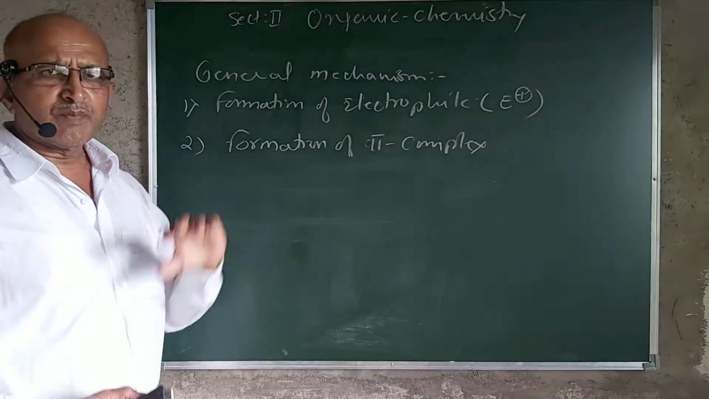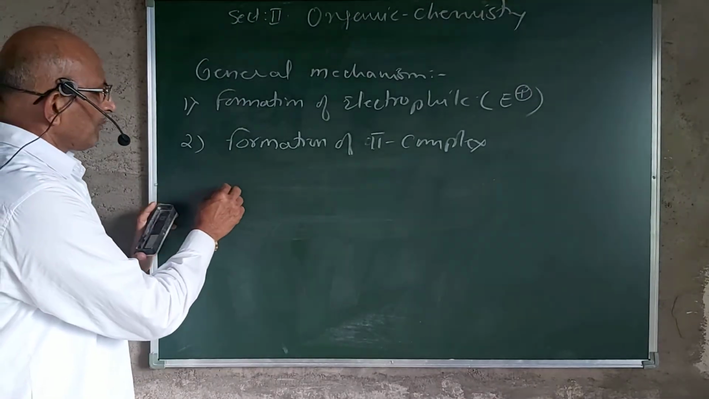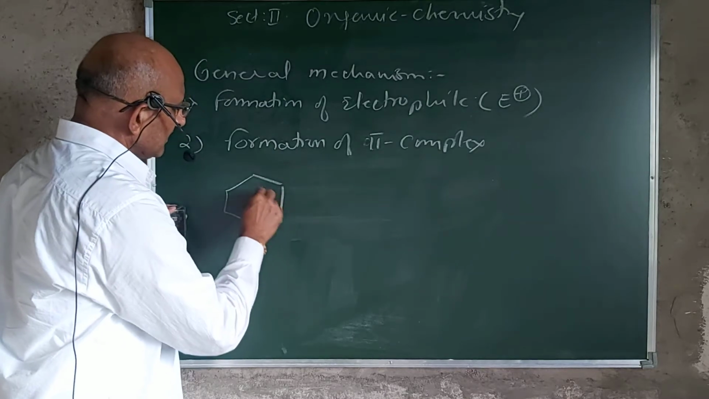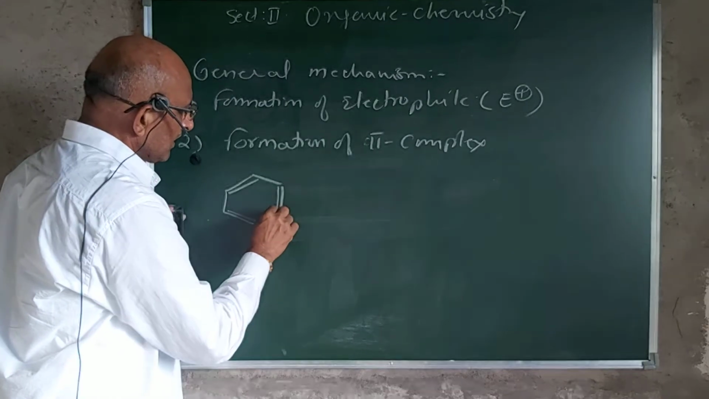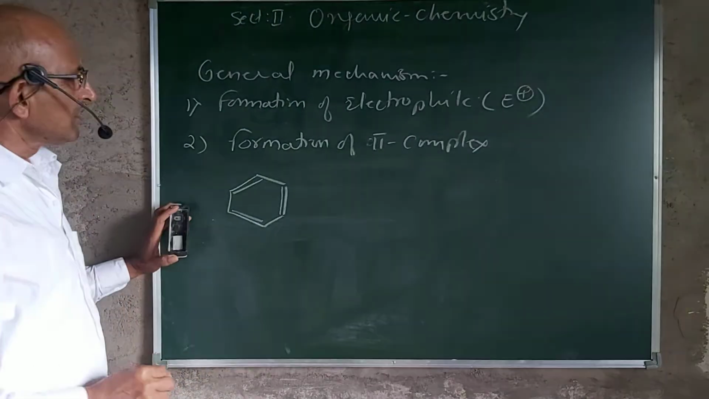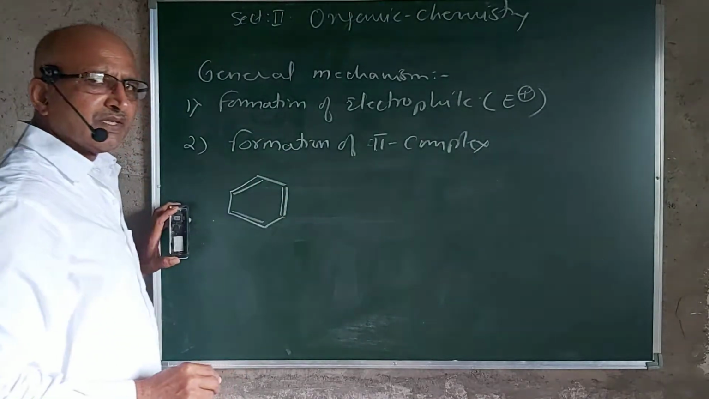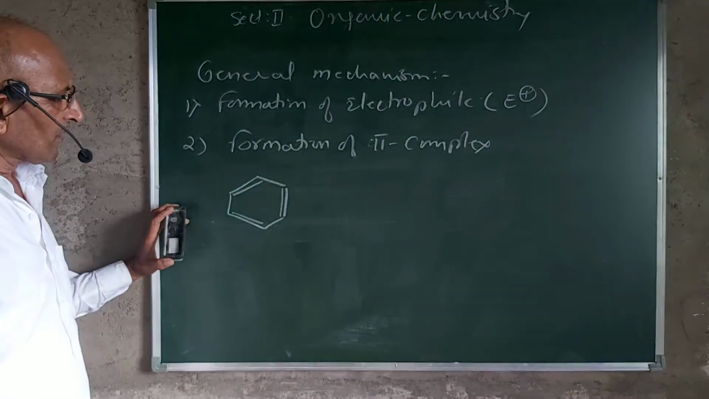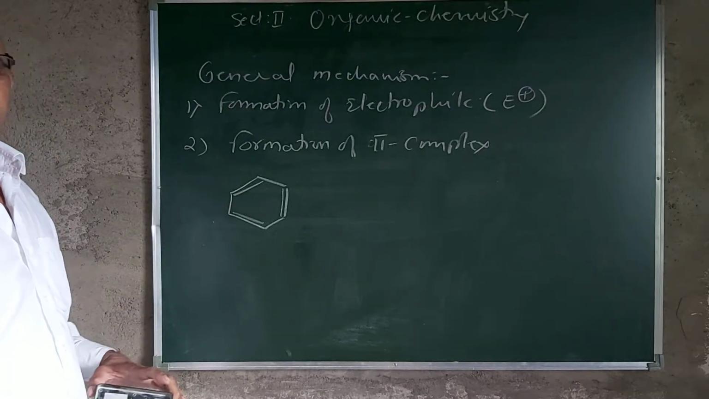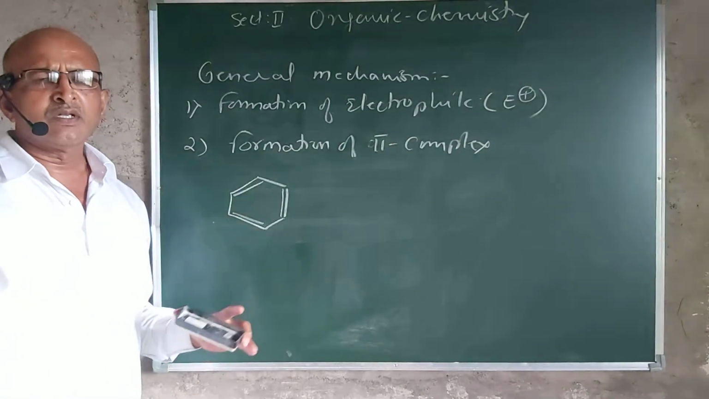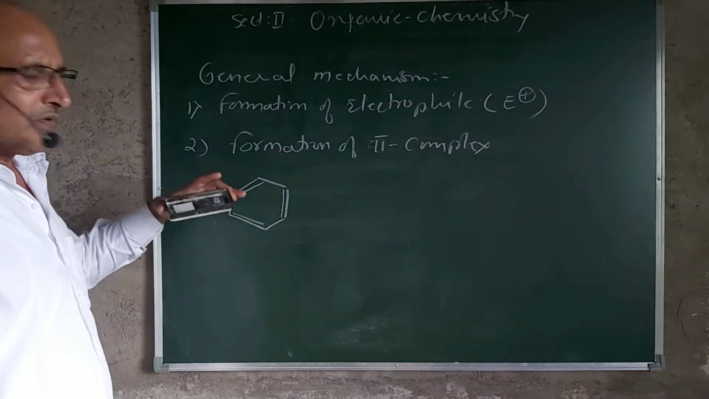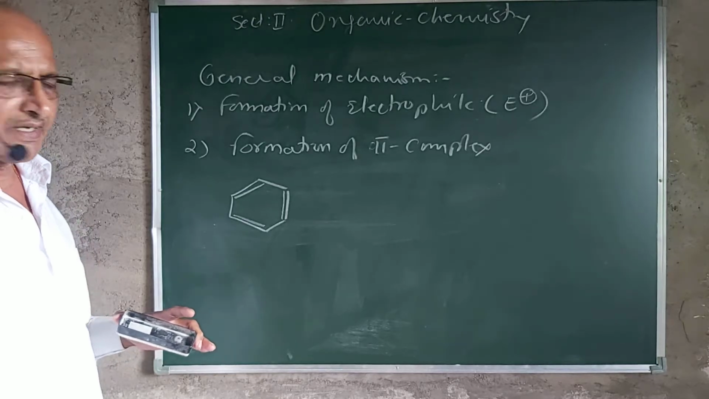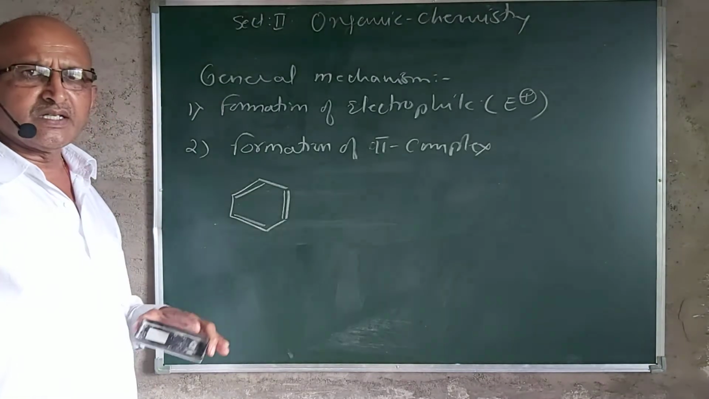The second step is the formation of a pi complex. Now, what is the pi complex? As we have studied the properties of benzene, benzene contains 3 pi bonds, which means there is a presence of 6 pi electrons. Any one of the hydrogen atoms is going to be replaced in this overall reaction. But as this contains 6 pi electrons, this molecule is nucleophilic in character, so it acts as a Lewis base.